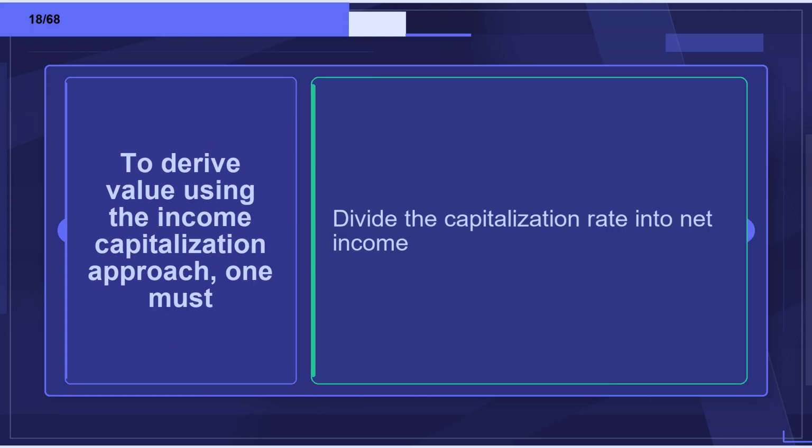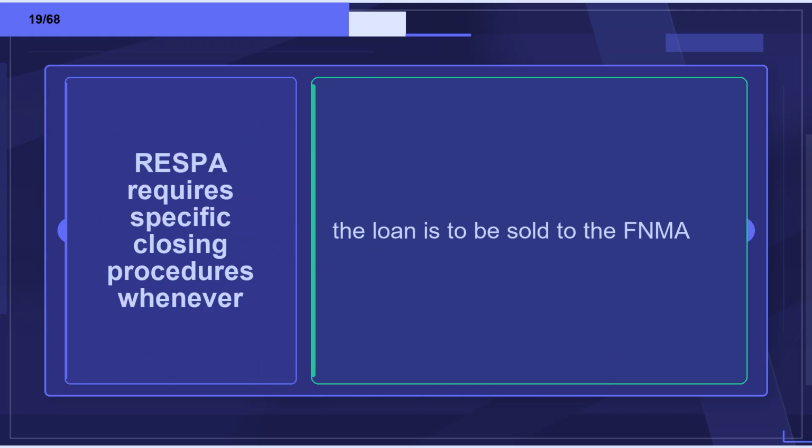Flashcard 18. Term: To derive value using the income capitalization approach, one must. Definition: Divide the capitalization rate into net income. Flashcard 19. Term: RESPA requires specific closing procedures whenever. Definition: The loan is to be sold to the FNMA.